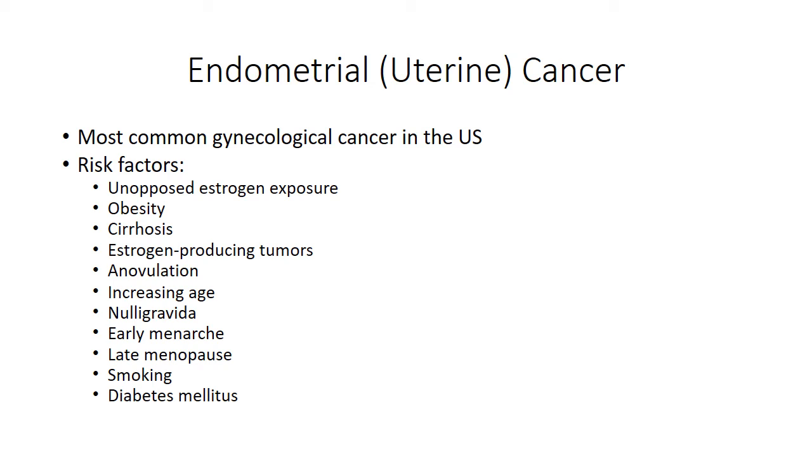Increasing age, nulligravida. This is for women who have never been pregnant. Early menarche, late menopause, smoking, and diabetes mellitus. To reduce your risk of developing endometrial cancer: pregnancy, the use of oral contraceptives, use of IUDs containing progesterone, and physical exercise.